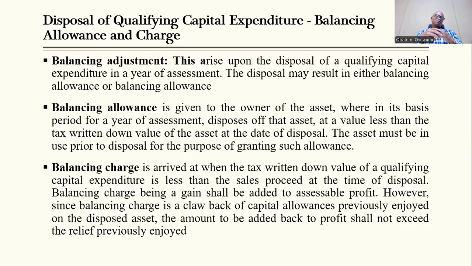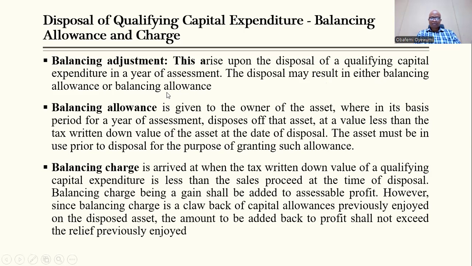So now you begin to talk about balancing charge and balancing allowance. This arises upon the disposal of a qualifying capital expenditure in a year of assessment. The disposal may result in either a balancing allowance or a balancing charge.